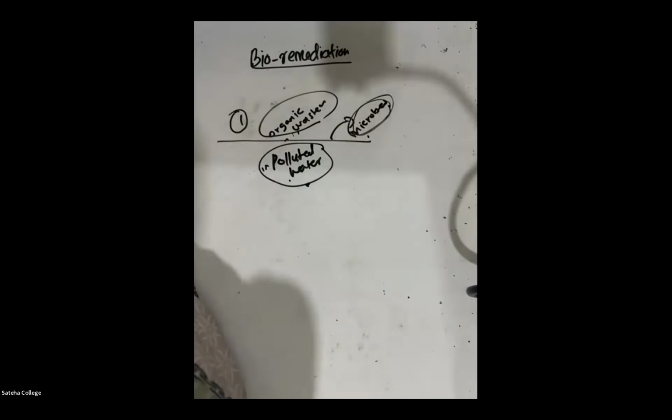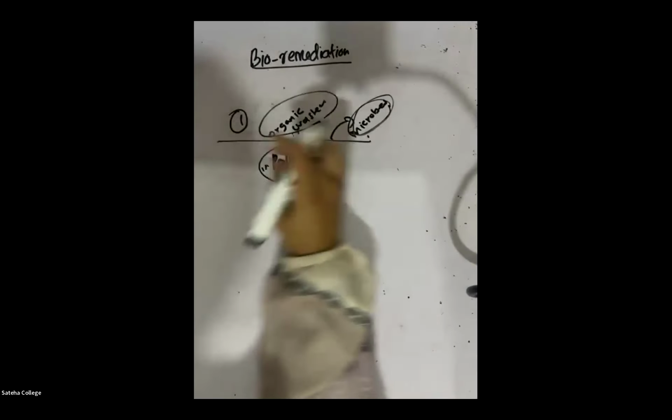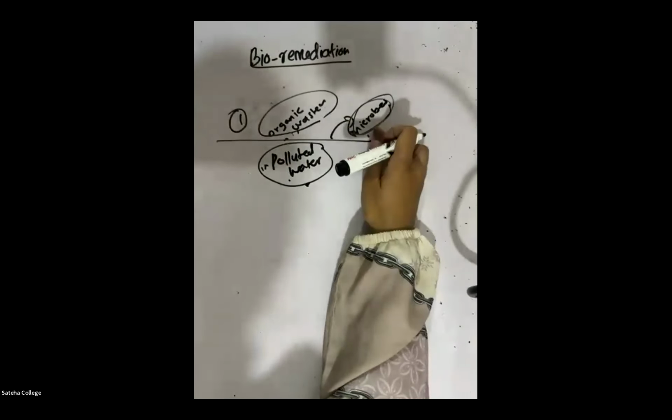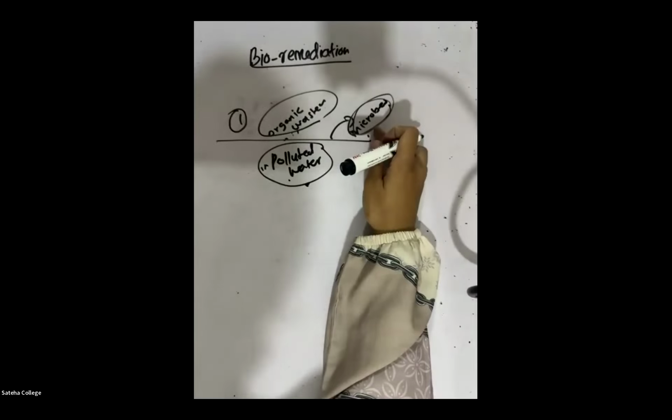What's the first example? Tell it together. I'm not hearing anyone telling with me. I'm repeating alone. What's the first example? Organic waste matter in polluted water can be removed by microorganisms. Very good.